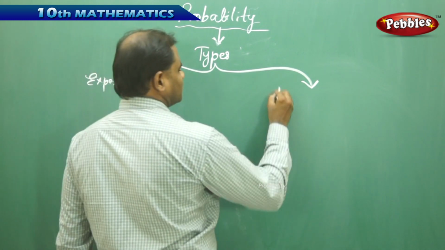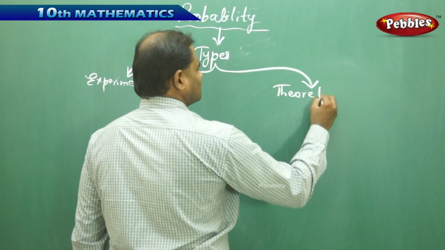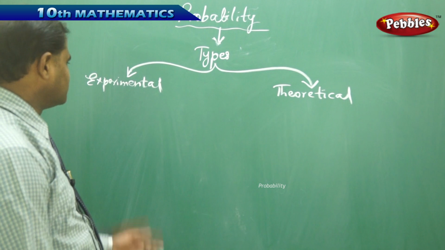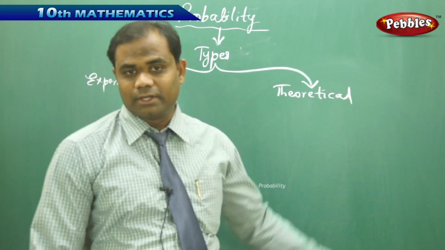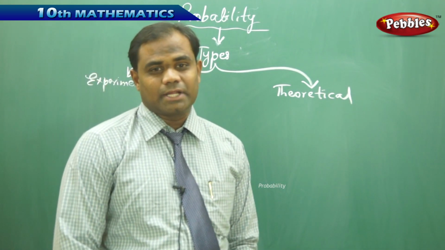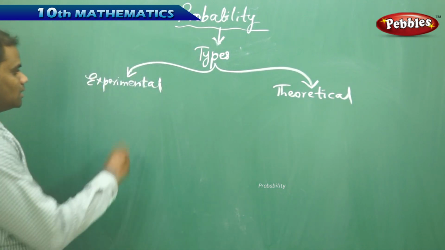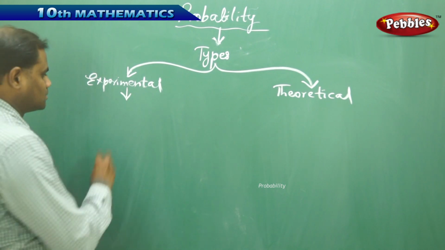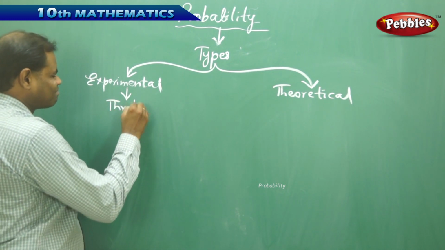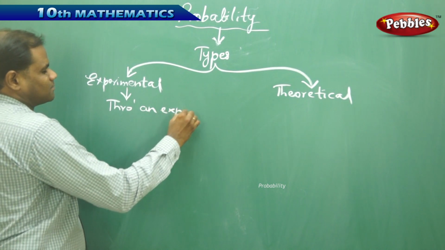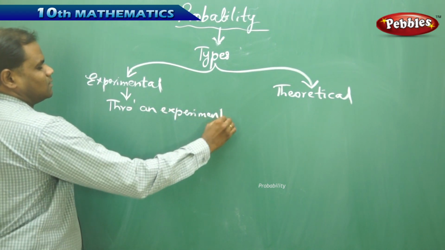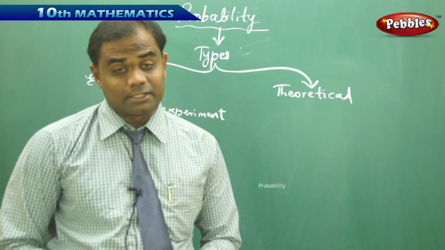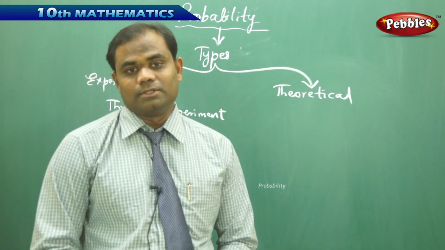Experimental and theoretical probabilities. Now, as the names themselves define clearly, experimental and theoretical make us understand that the initial probability, which is called experimental probability, is conducted through an experiment. This is through an experiment. Now, to come up with this experiment, I identify that different experiments give different values of probability.